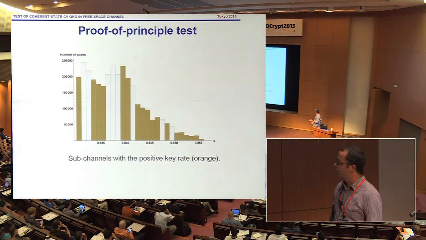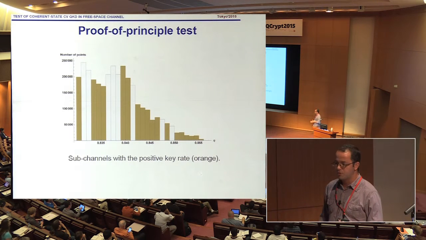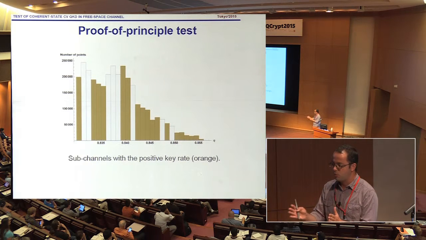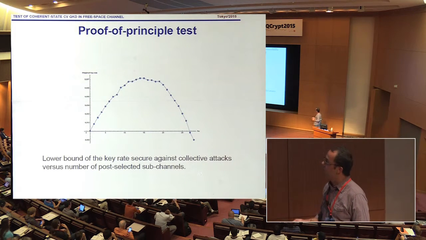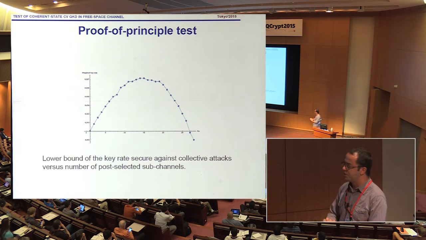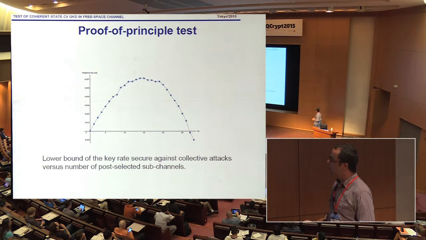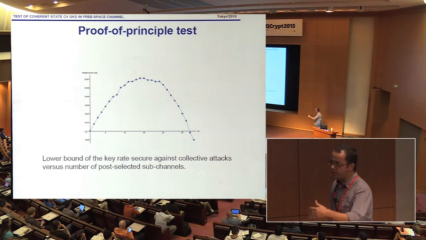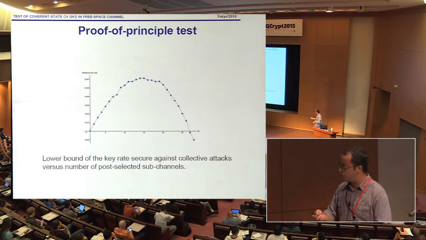So we ranked the subchannels according to the key rate, and we were basically adding them one by one, expanding our post-selection region, and we achieved some optimal performance. So this is the key rate weighted by the overall success, and this is the number of the subchannels which we were adding to our post-selection range. And we can see that we can gradually improve this key rate, but then as we add more and more such channels, we start to degrade it, and basically then it drops below zero.